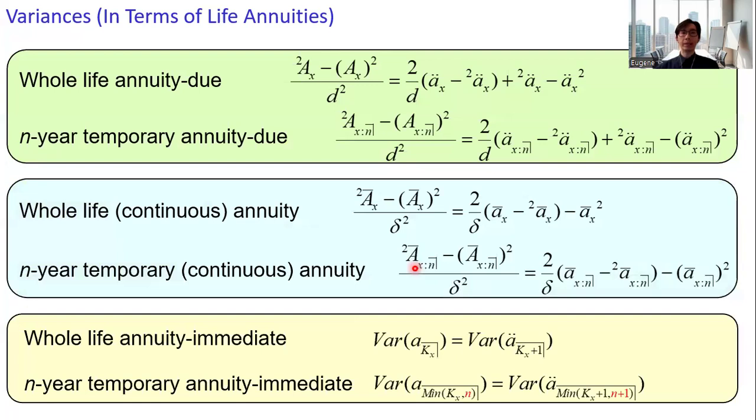And then for the annuity immediate, remember the relationship. For whole life annuity immediate, the variance is equal to that of the whole life annuity due. And for the n-year annuity immediate, the variance equals that of the n plus 1 year temporary annuity due.